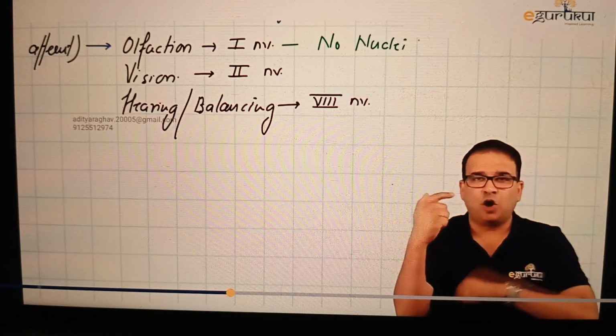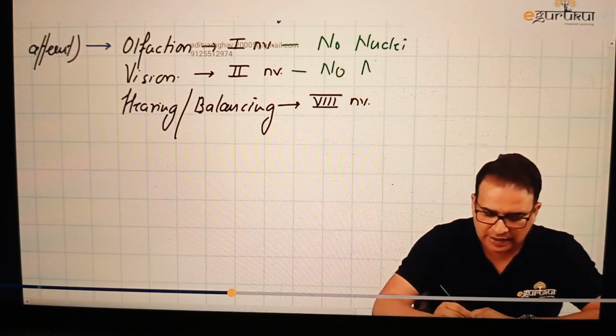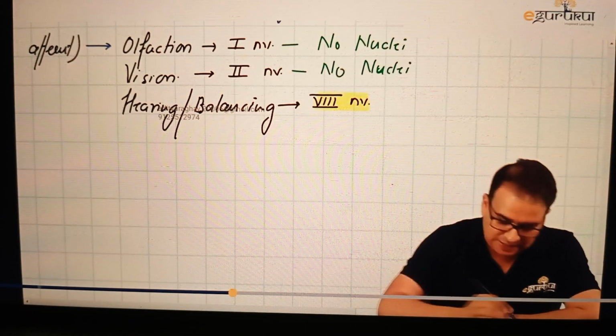Game over. Vision, optic nerve. The optic nerve will go through the epiphyseal and go back into the visual cortex. Again, there is no nuclei for the optic nerve. No cranial nuclei for the optic nerve. But for hearing and balancing, that is for the 8th nerve, yes, we do have nuclei for them.